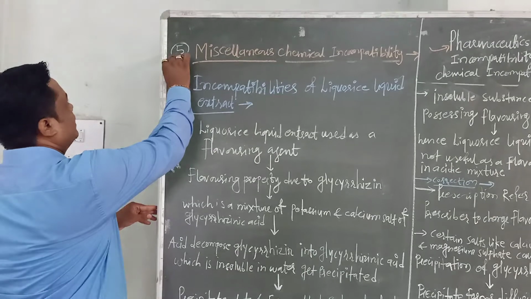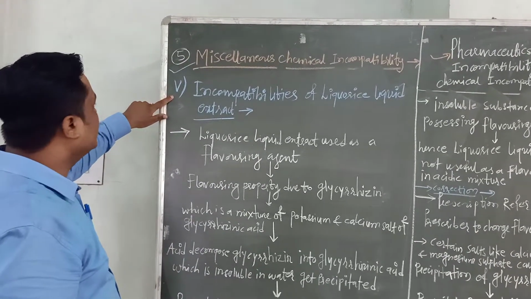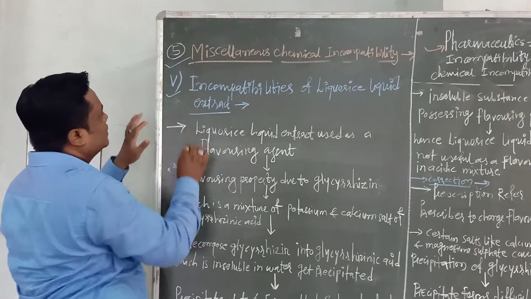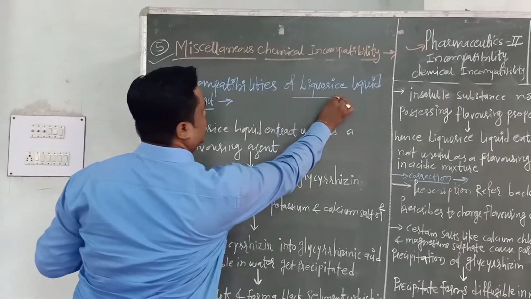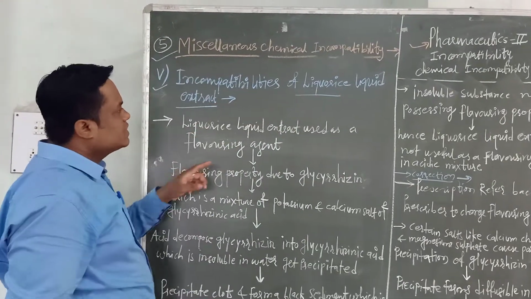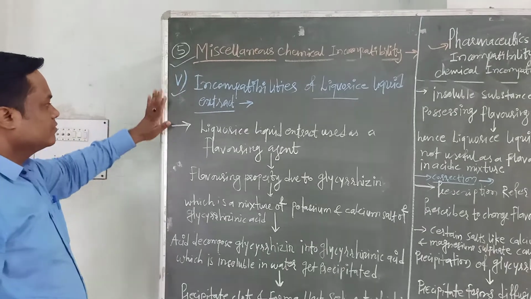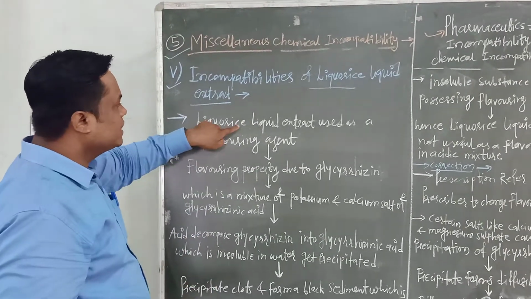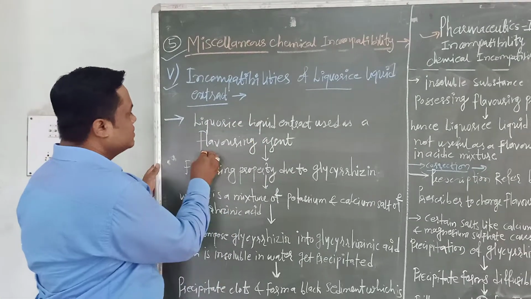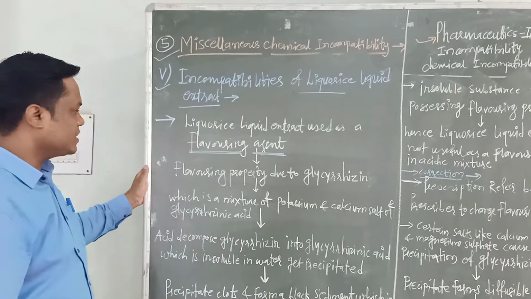We have to take the next example in miscellaneous chemical incompatibility. That is the fifth example: incompatibilities of liquorice liquid extract. This liquorice liquid extract acts as a flavoring agent when used in various pharmaceutical preparations.